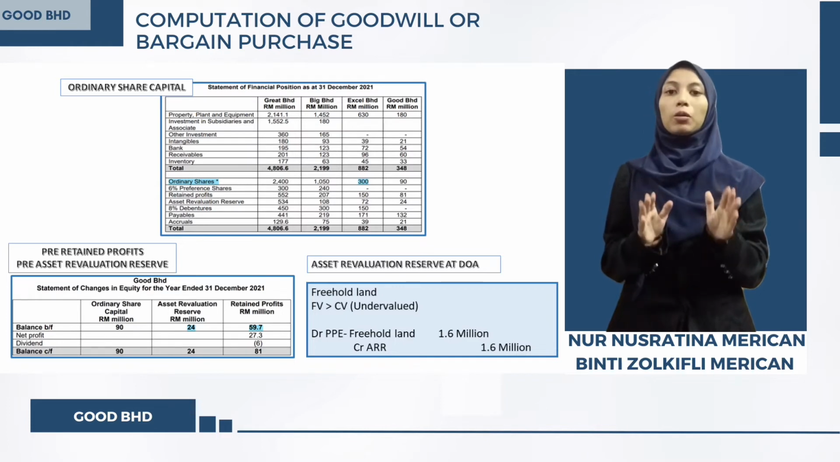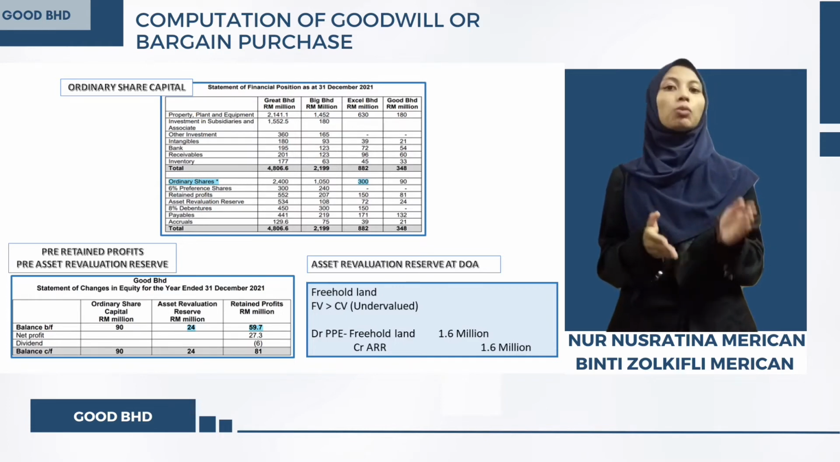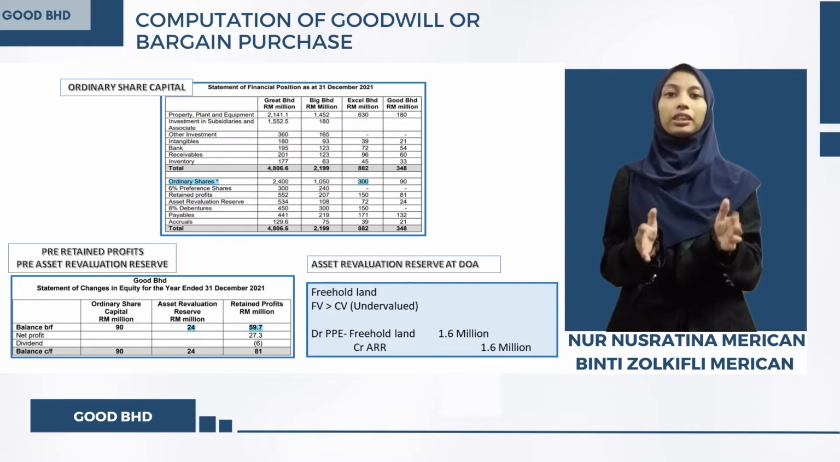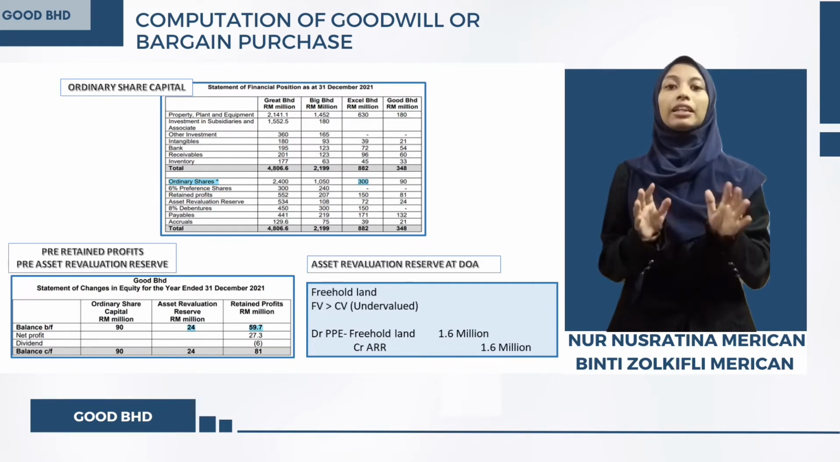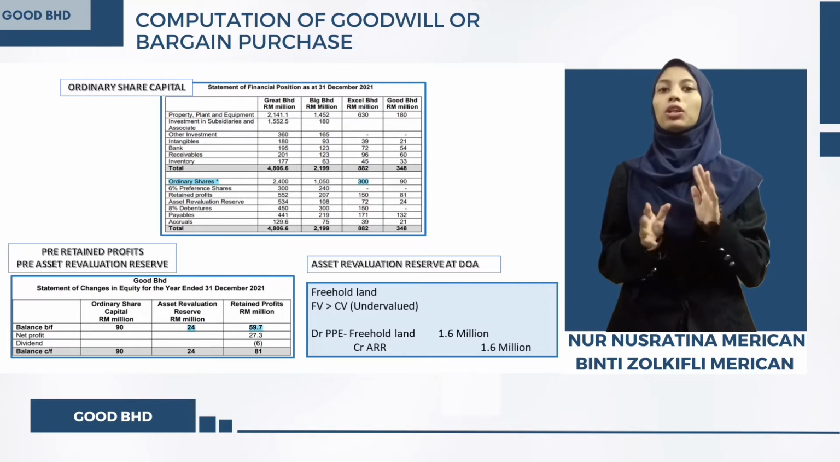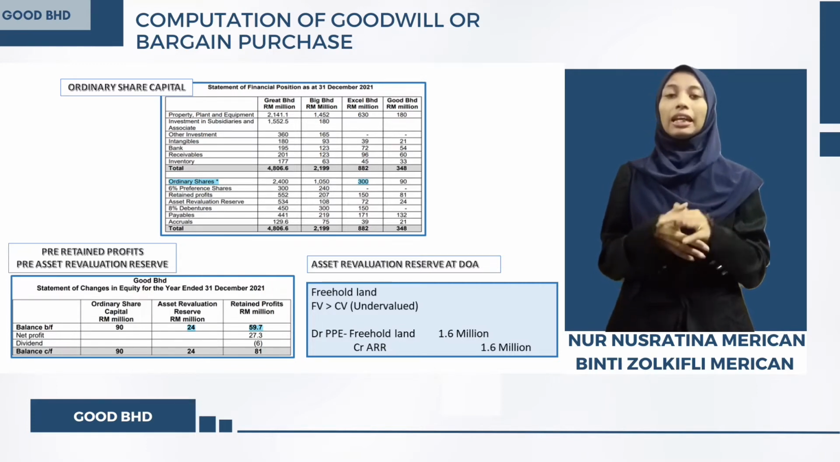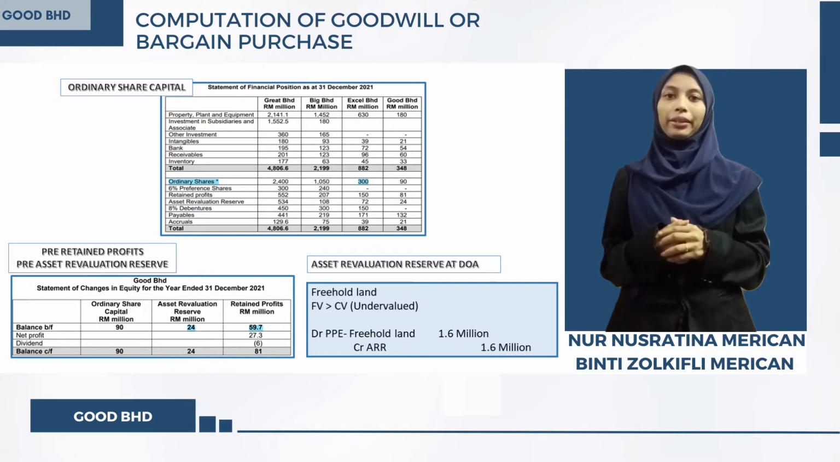The amount of ARR 1.6 million will be included in the fair value of the net asset of the subsidiary, as this revaluation happened on the date of acquisition. The revaluation during the year will not be included in calculating the amount of goodwill or bargain purchase. It will be treated in the OCI.